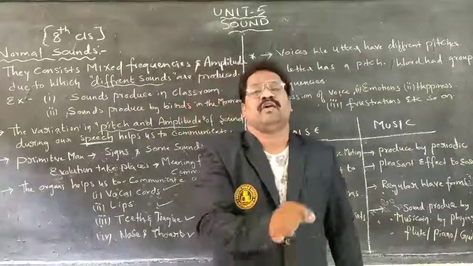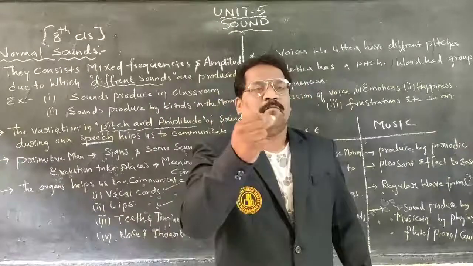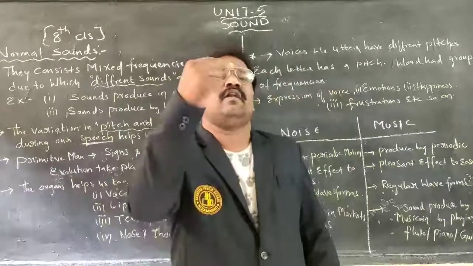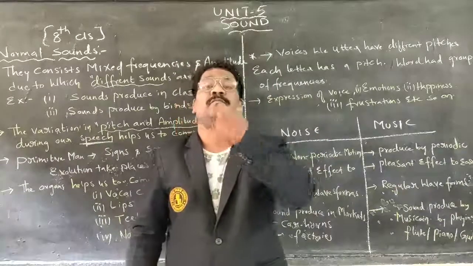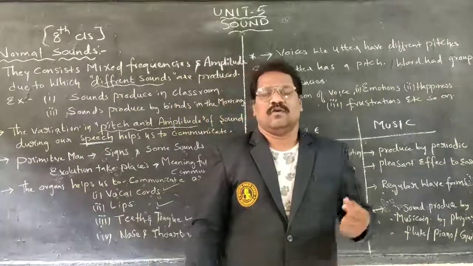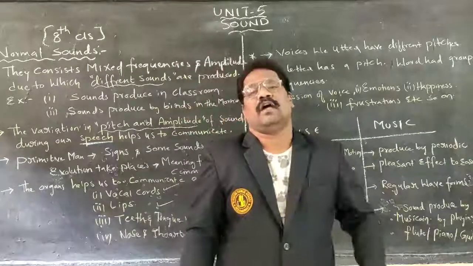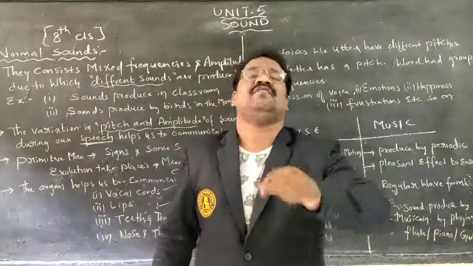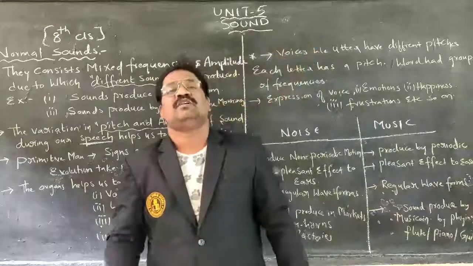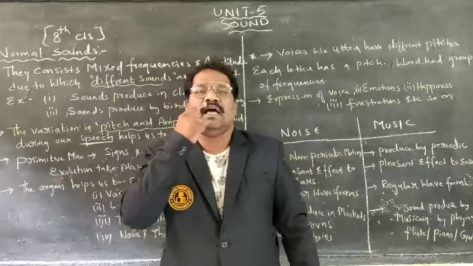When it comes to women, it is 5 millimeters less. When it comes to a child, it is much smaller than that of women as well as that of men. So the voice of a man will be a little bit bass and flat. A woman's voice will have a little bit of shrillness, but a child has much more pitch and high frequency. They can be produced depending upon the length of the vocal cord, as well as the lips.